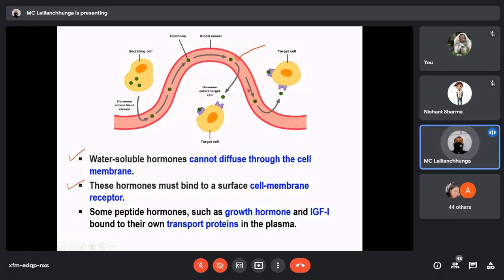As I told you, this hormone cannot penetrate the cell membrane because it is a lipid bilayer, but the hormone is water soluble. Only lipid soluble hormones can penetrate the cell membrane. So instead, the protein hormone or this water soluble hormone will bind through its receptors here. Here binding is taking place.